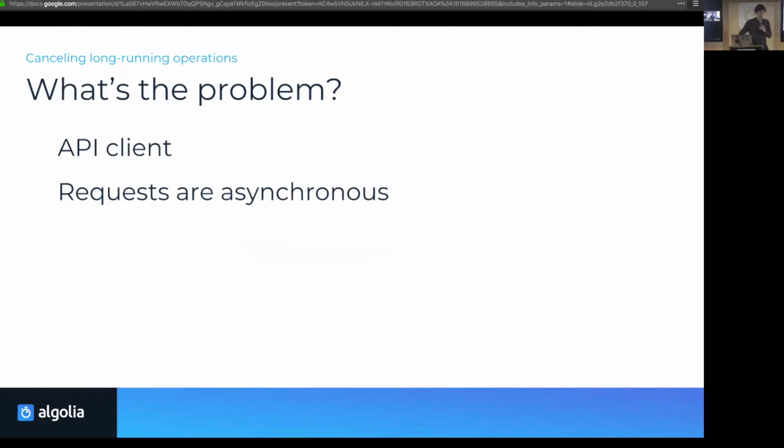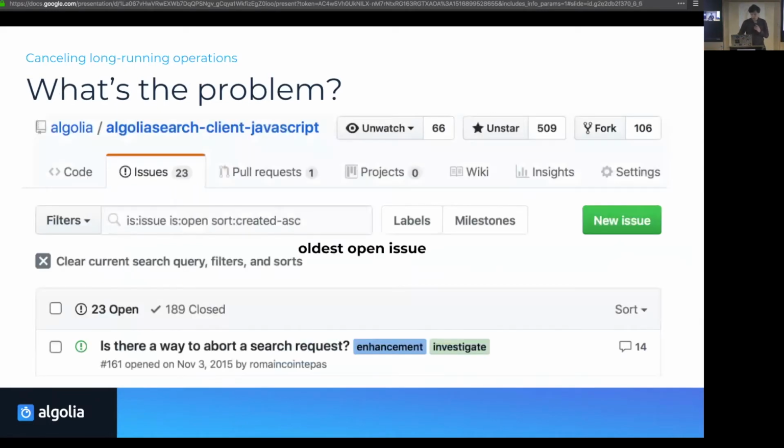And if you then say, okay, we're making an API client, let's take a look at our GitHub. I want to find an issue that I want to work on next. So let's say the oldest issue on the API client of JavaScript. It's one about aborting search requests. But I think maybe not, let's find just the most discussed one. That's the same issue. So we do need to fix this, and we need to figure this out.